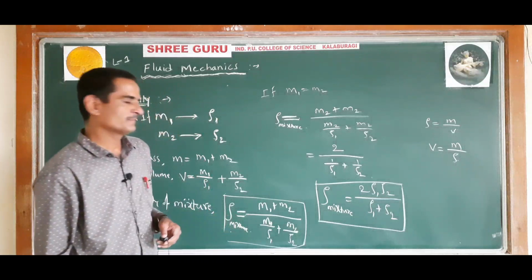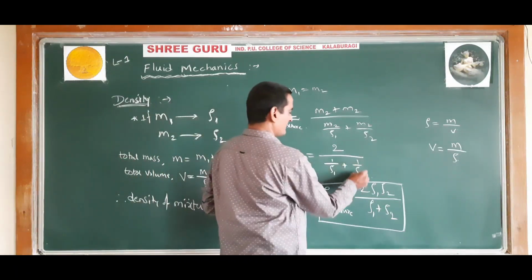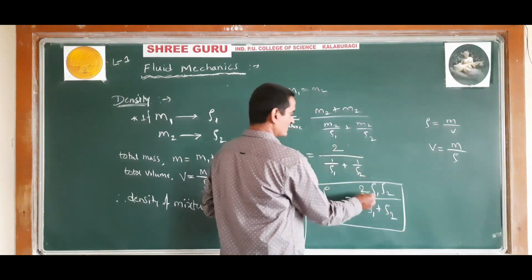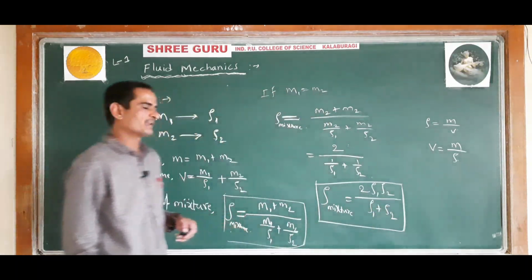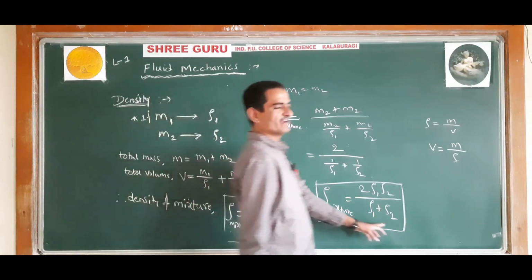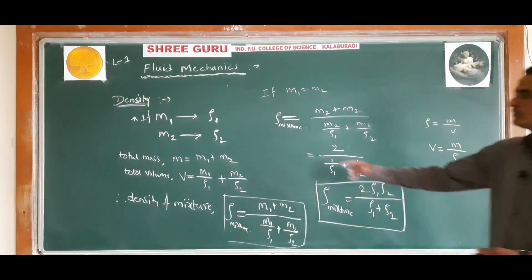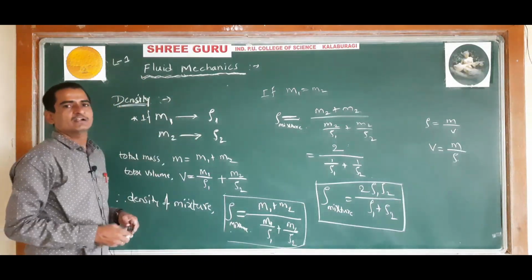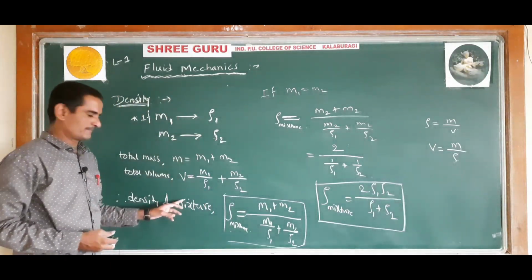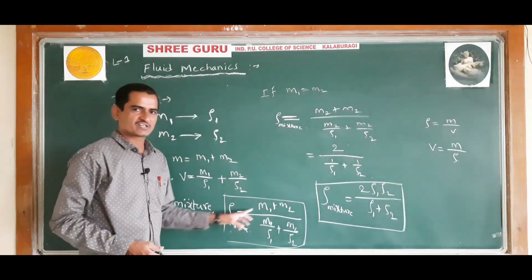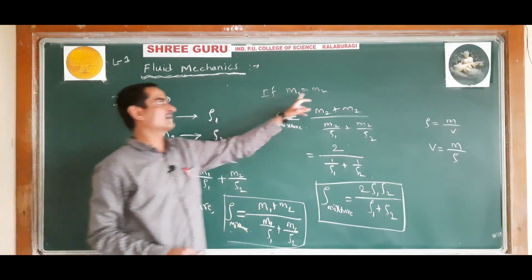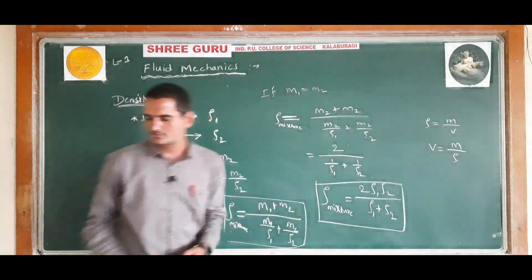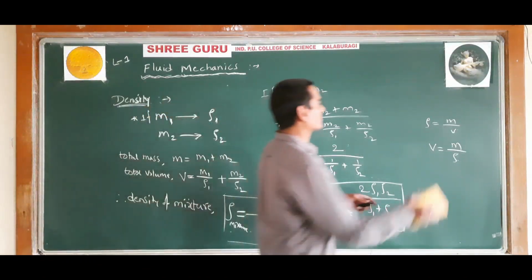Cross multiply these two: ρ1 plus ρ2 divided by ρ1 into ρ2. Then it goes to the numerator, so 2ρ1ρ2 divided by ρ1 plus ρ2. This is the density of the mixture. Understood? When two liquids of different masses and different densities are mixed together, the density of the mixture is calculated by the earlier formula. And further, if the mass of both the liquids is the same, then the density of the mixture will be 2ρ1ρ2 divided by ρ1 plus ρ2.